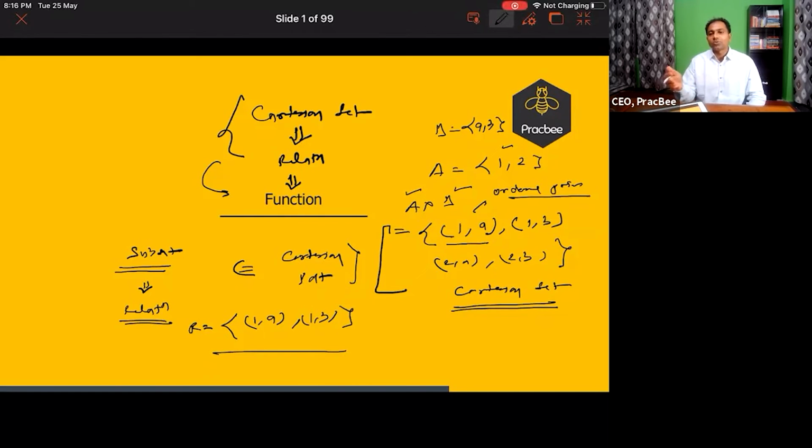Now, these relations are useful. Obviously, have you already understood? You do not want to study all the relations, all the ordered pairs, all the interactions in this world. You just want to study a few interactions. And also those interactions have certain value to you as a human being. So what we did was we made subsets of this Cartesian set, out of the whole of the interactions that were happening. So this is how the concept of relation came into being. So a relation is defined as a subset of Cartesian set.